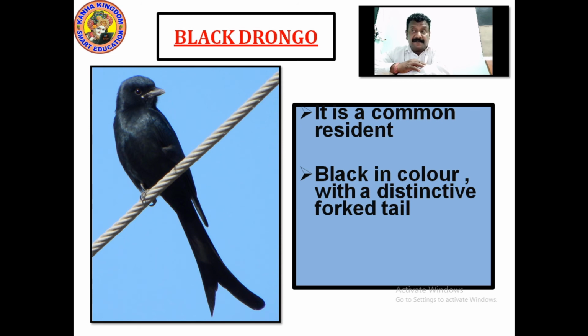What is a distinctive forked tail? Distinctive means one on its own, a special, unique thing which everybody can identify. It's a forked tail. You can see the tail is called a forked tail. Distinctive means special, unique, different from others. Please write this down. Commonly seen birds. I'll give you 5 seconds.